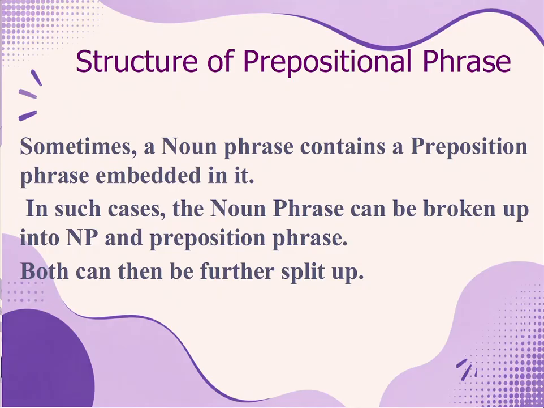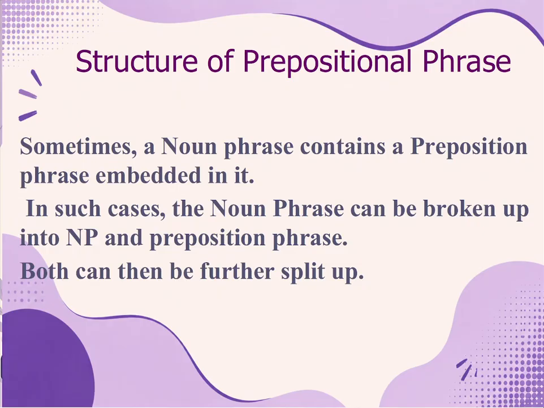And sometimes the noun phrase contains a preposition phrase embedded in it. So in such cases the noun phrase can be broken up into noun phrase and preposition phrase. And then in the next level again those can be segmented.